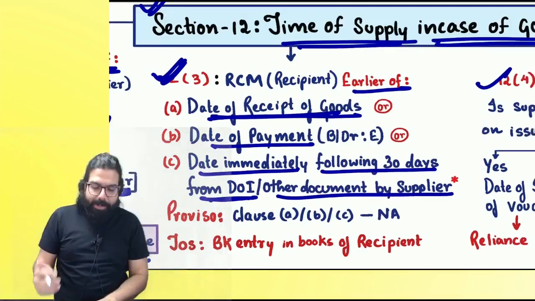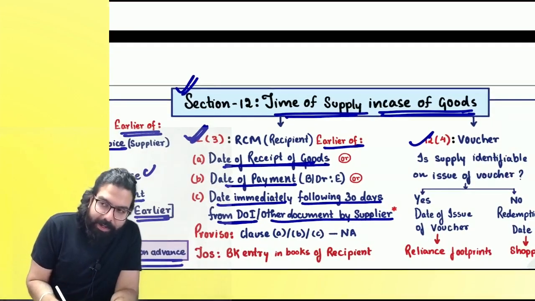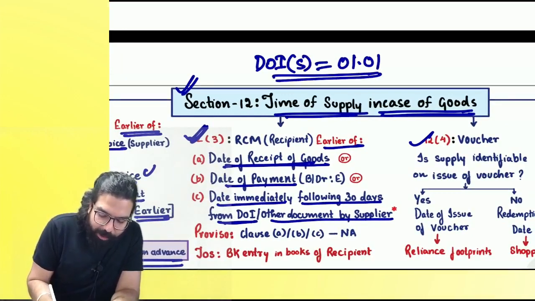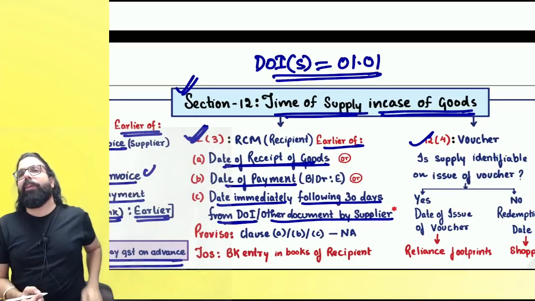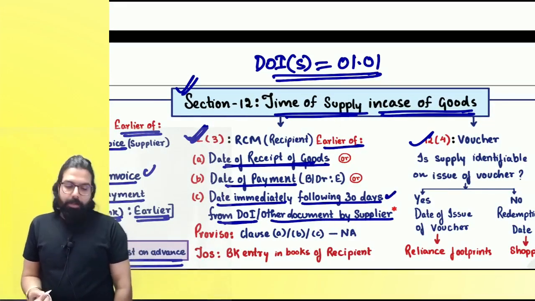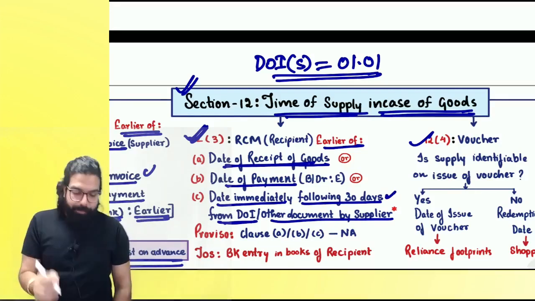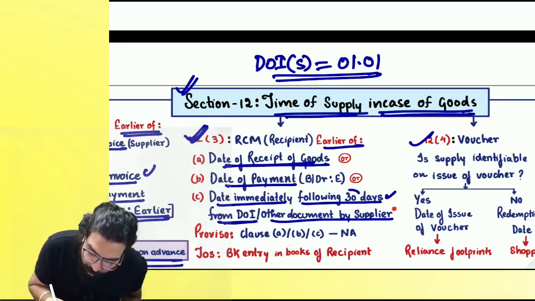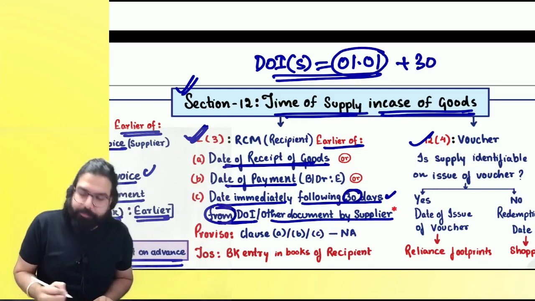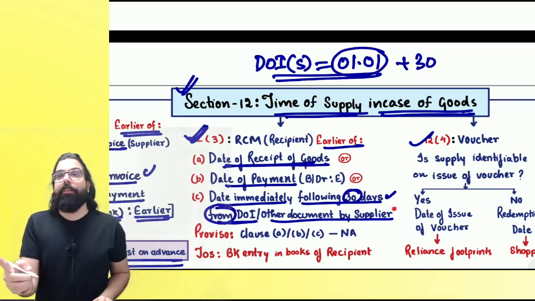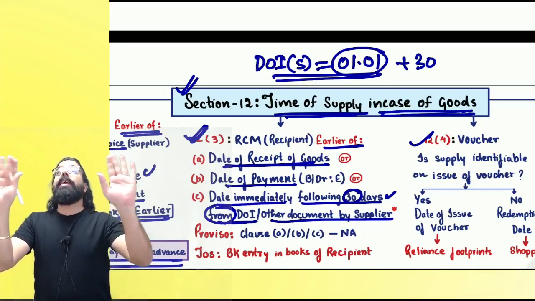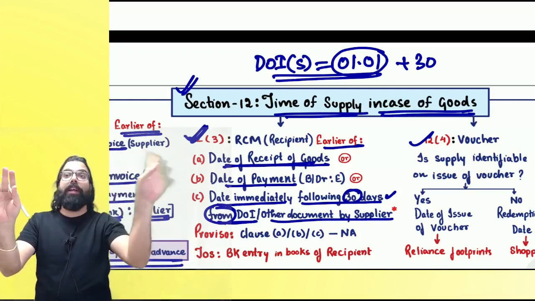Tell me one thing, everyone, supplier went ahead and gave me an invoice. Date of issue of invoice by the supplier is 1st of January. Can you tell me the date immediately following 30 days? First of all, you calculate 30 days. And whenever it says date immediately following 30 days from date of invoice, then after this, you have to add 30 days plus the next day, 1st of February. Did you guys get it, everyone? Date immediately following 30 days means the date after 30 days.